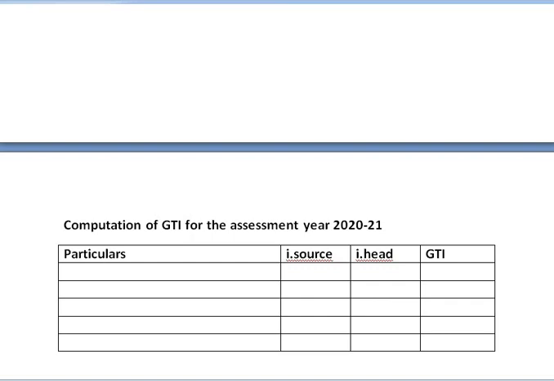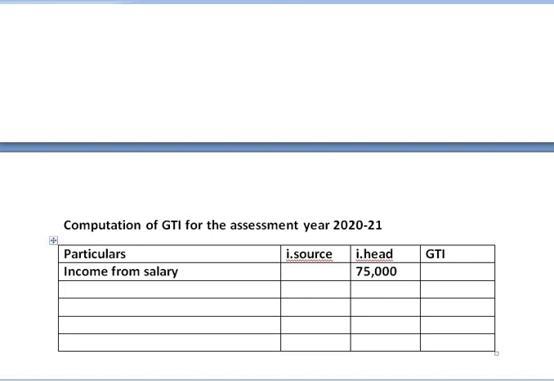Let us first take income from salary. The amount given to us is 75,000. As there cannot be loss from this head of income, we are taking this amount to inter head set off column, 75,000.